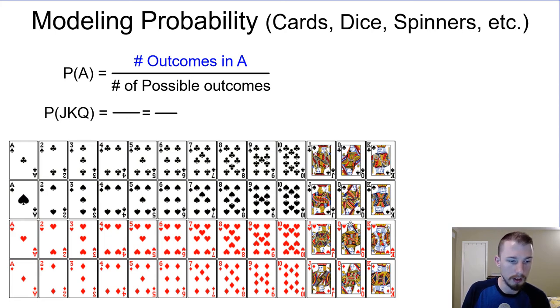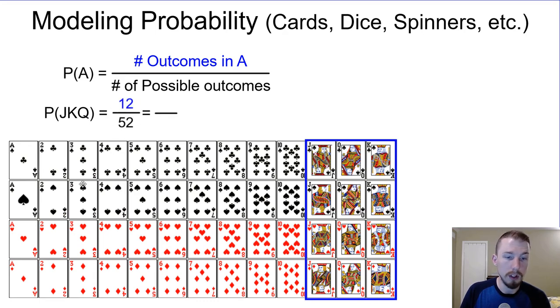So here's all of our cards laid out here. Jack, king, and queen are going to be all of these here. There are 4 suits of jacks, kings, and queens. So altogether, the total number of outcomes in event A, which we defined as a jack, king, or a queen, is going to be 12. So there's 12 out of a total 52 cards, right? Then that fraction can, of course, be reduced to 3 out of 13. And of course, we have 13 different cards here. The reason we were able to reduce it is because it divides by a common factor of 4. So there were 3 out of 13, not suits, 13 cards.